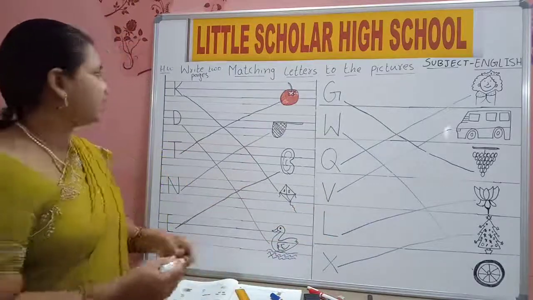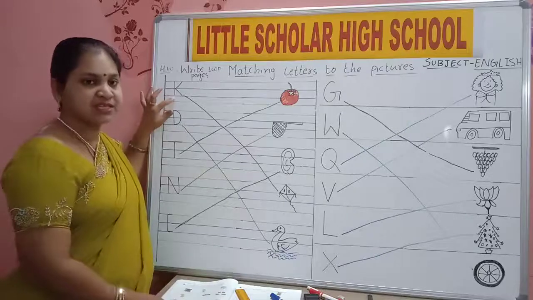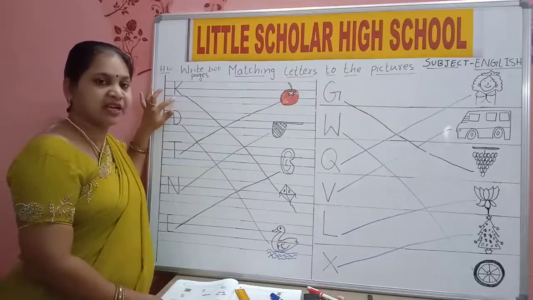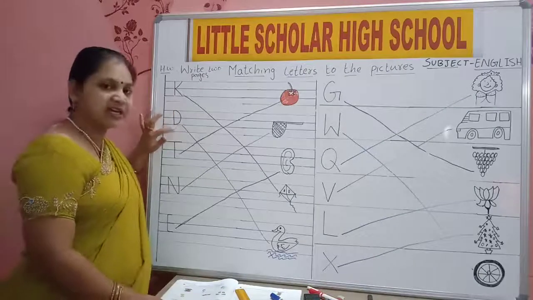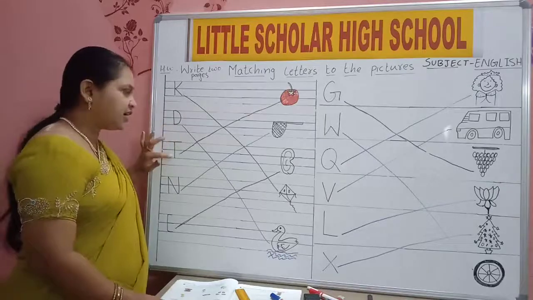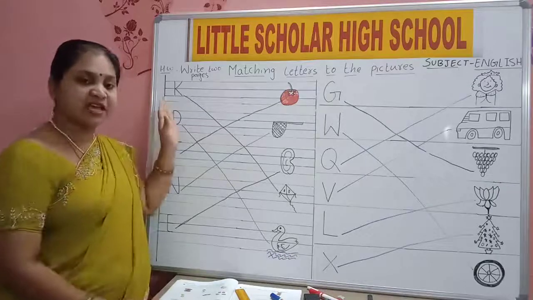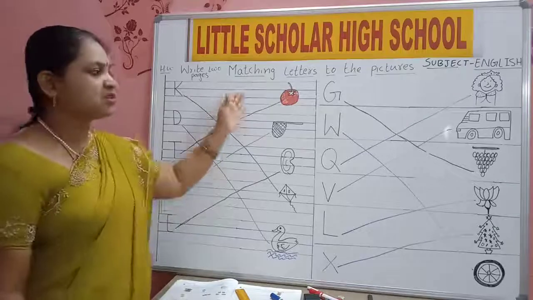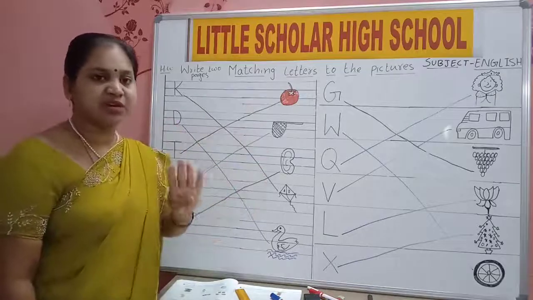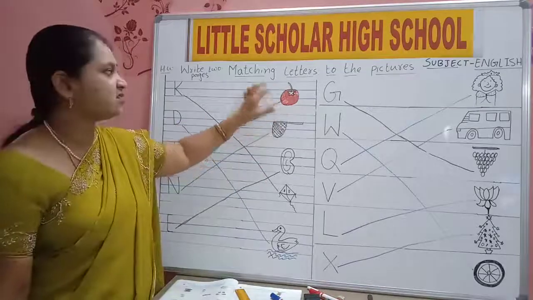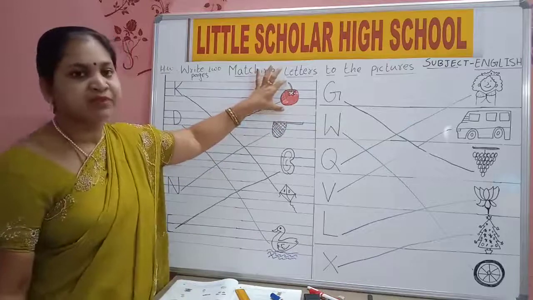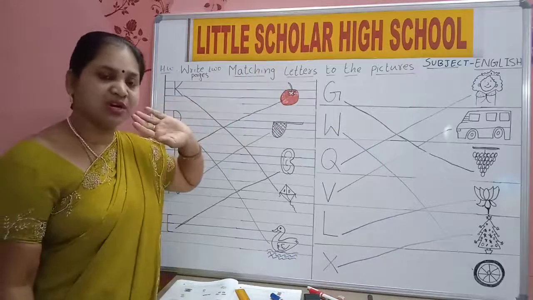When you are writing the letters, read out. When you are writing K, read K for kite, D for duck, T for tomato, like that say and write, children. And draw the pictures very neatly using 4 lines only. You should not go out of the line. See how I used only 4 lines. In the same way, you should also use only 4 lines.